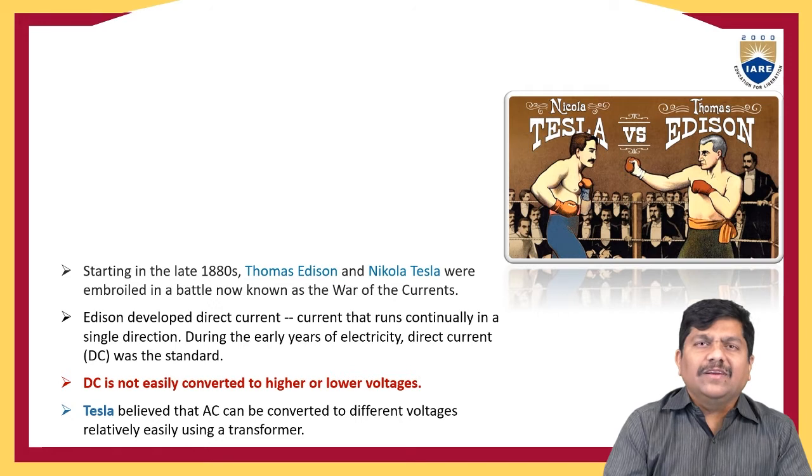DC is unidirectional, but AC is alternating in nature. Alternating in nature means that for a certain period of time it has a positive direction, and for some more time it has a negative direction. As time progresses, you can observe some positive pulses and some negative pulses. This is called an alternating quantity. We are going to discuss the fundamentals of alternating quantities in today's video session.